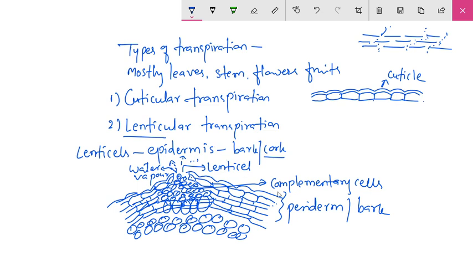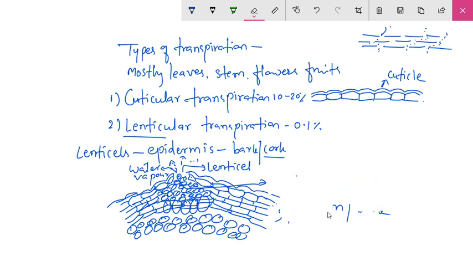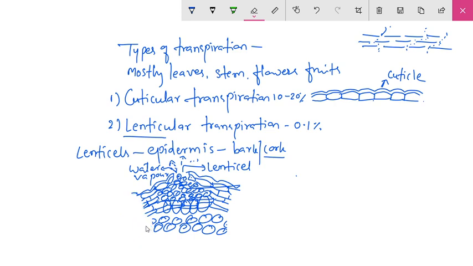These are the cork cells or the periderm, the complementary cells, and the opening that is known as the lenticel. The lenticular transpiration is very small, near about 0.1%, while the cuticular is 10 to 20%. Then there is the third type of transpiration, known as stomatal transpiration. Stomatal transpiration is the maximum part of the transpiration.